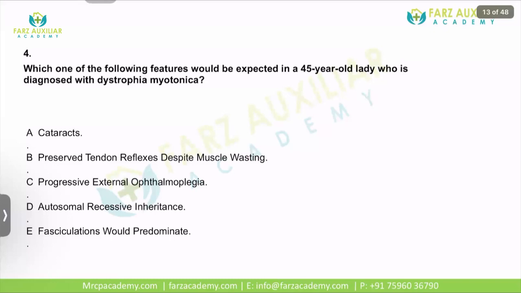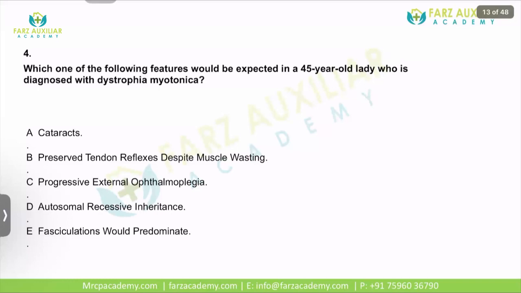Next question, which one of the following features would be expected in a 45-year-old lady who is diagnosed with dystrophia myotonica? So dystrophia myotonica is a diagnosis which is a favorite of MRCP people. They keep asking it, and many times it has occurred in the past as well.